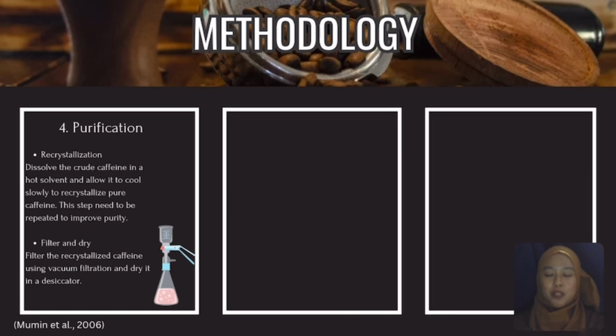The next step is purification. Dissolve the crude caffeine in a hot solvent and let it cool slowly to recrystallize pure caffeine. This step needs to be repeated to improve the purity. Then, filter the recrystallized caffeine using vacuum filtration and let it dry in a desiccator.